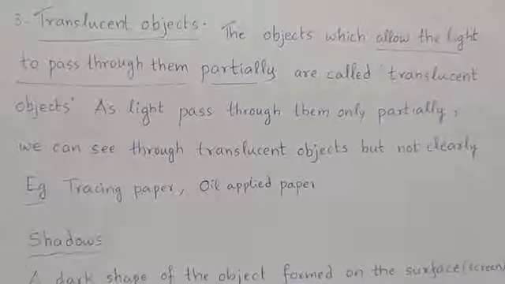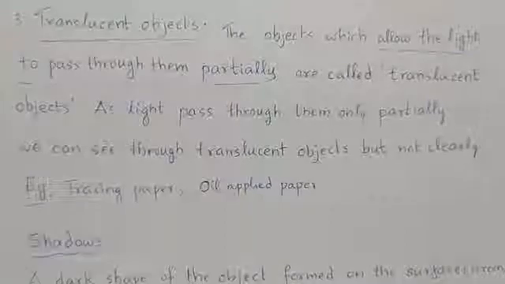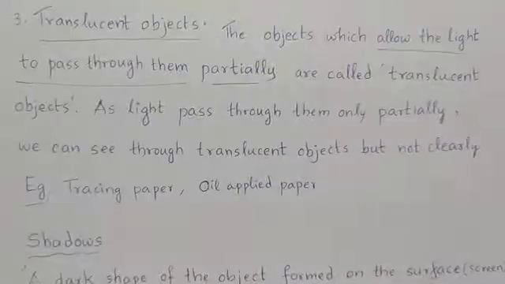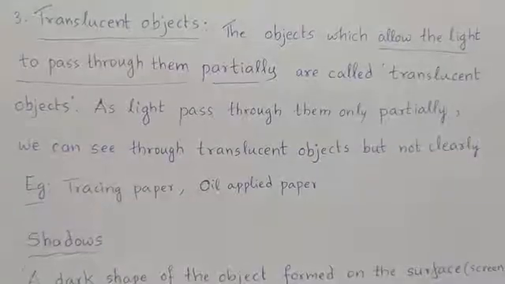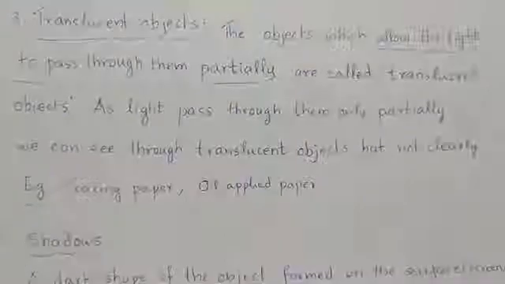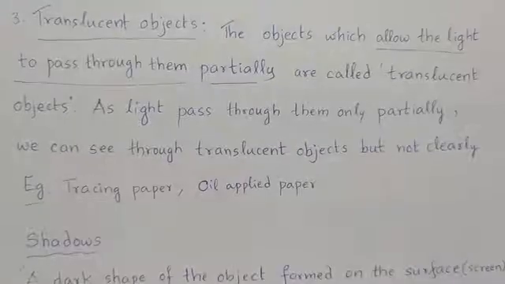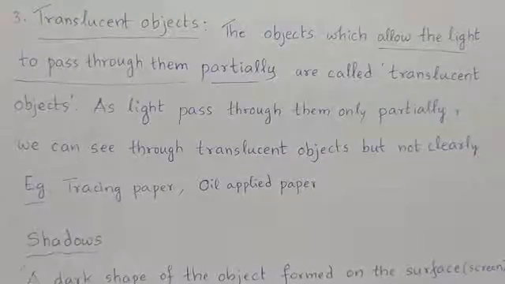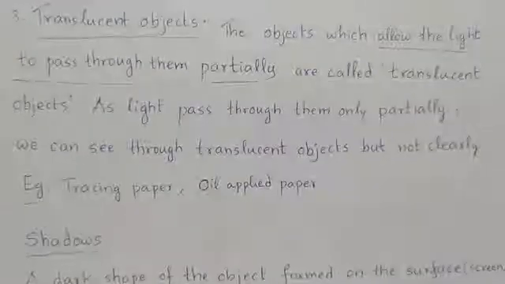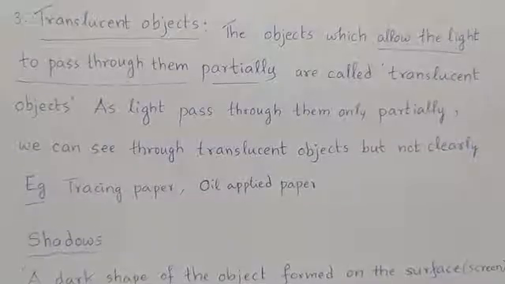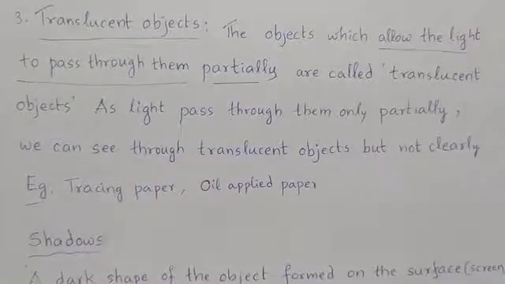If light is passed through the objects completely, we can see the objects through them completely. If light is passed through the objects partially, we can see through such translucent objects but not clearly. Why? The light that is passed is only partial, so we cannot see the things clearly. Tracing paper, oil applied paper, etc.